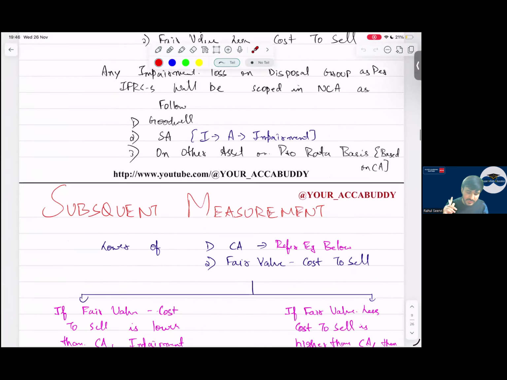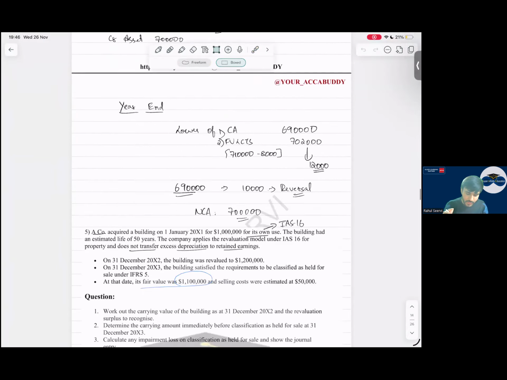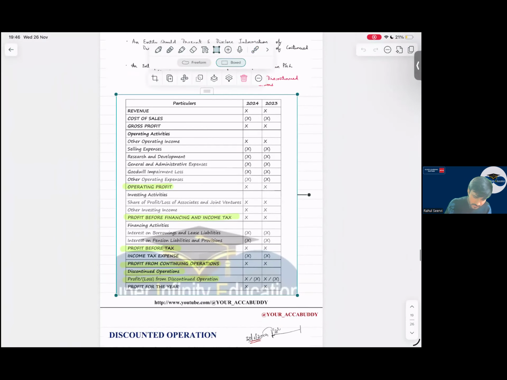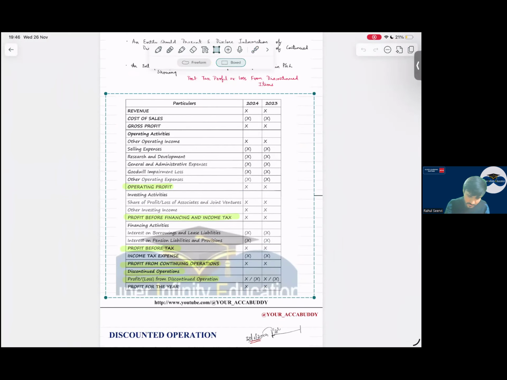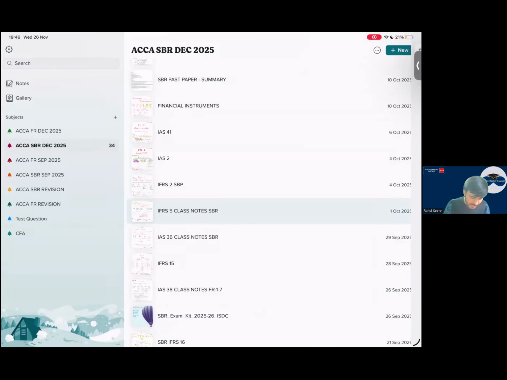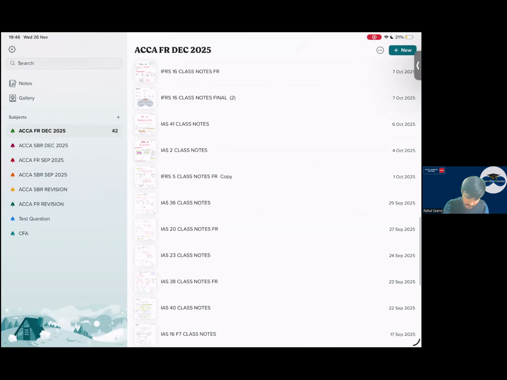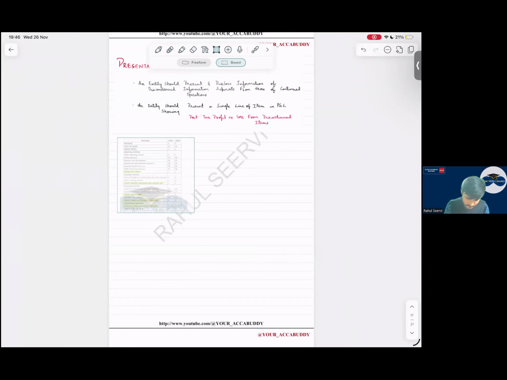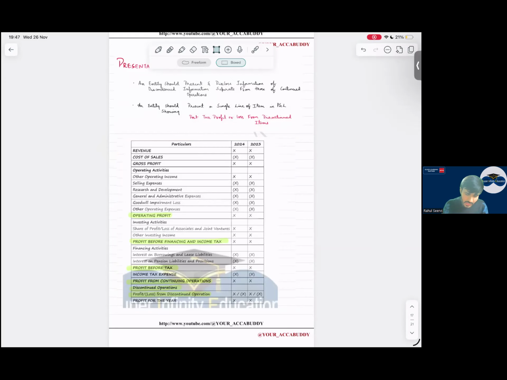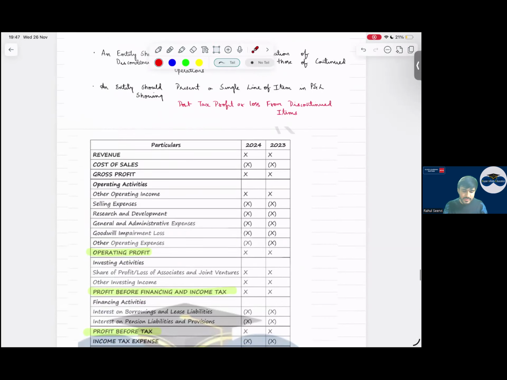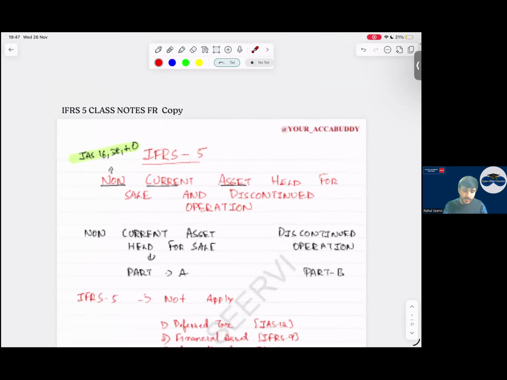What are the important points? I mentioned the revaluation thing and the theory part, so avoid silly mistakes in these areas. So this is the way your presentation is done. See everyone, we record it as a single line item, as a discontinued operation. So with this, your part 1 is done.